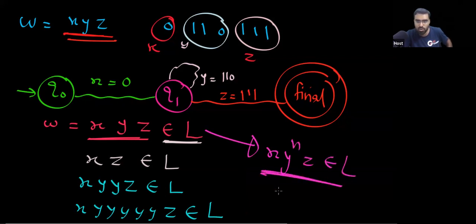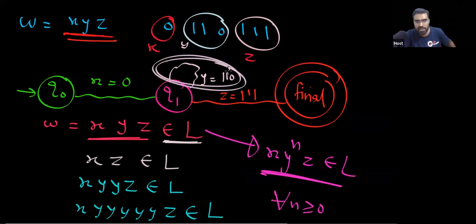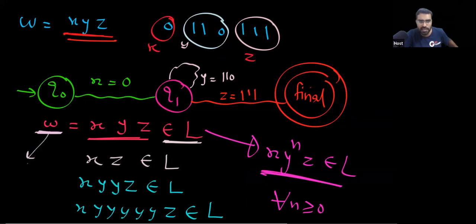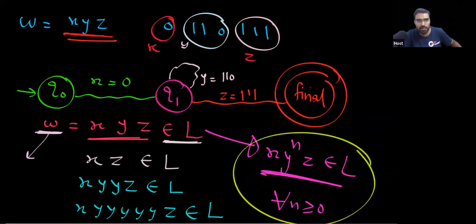This belongs to L for all n greater than or equal to 0. You can repeat this Y any number of times, and your string will belong to the language. Is this point clear? So this string W is pumping, and this is a candidate string. This belongs to the language and this is pumping.